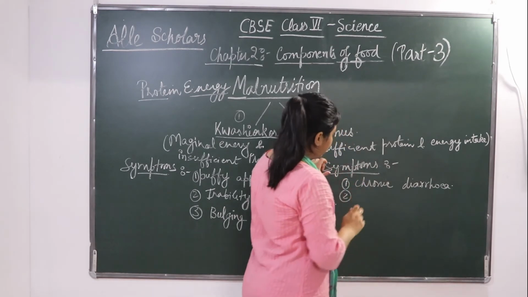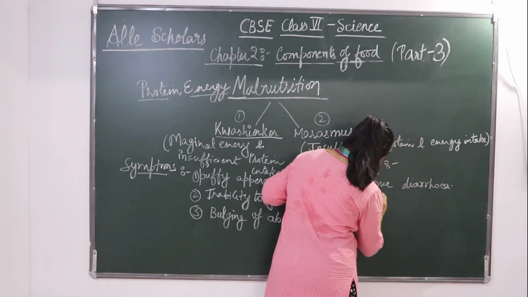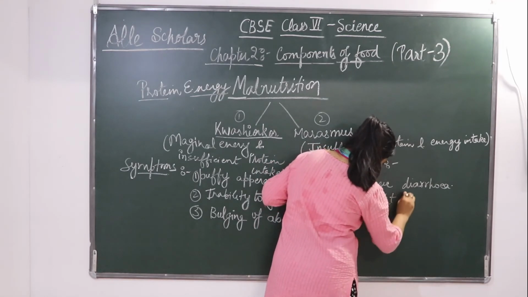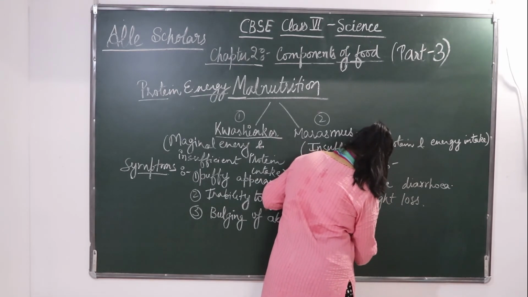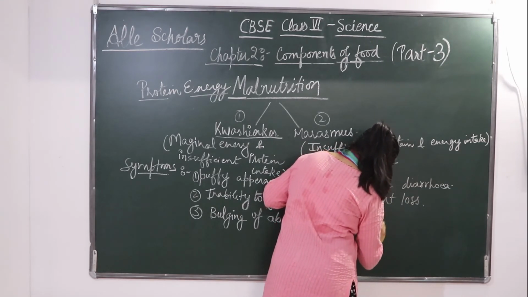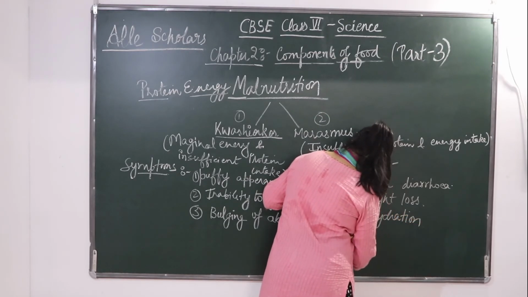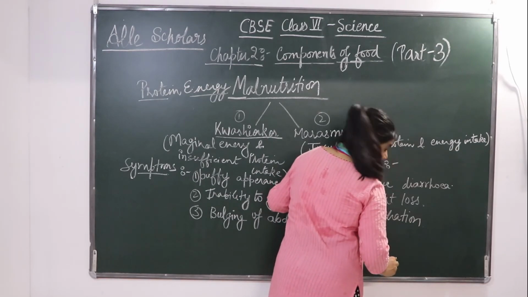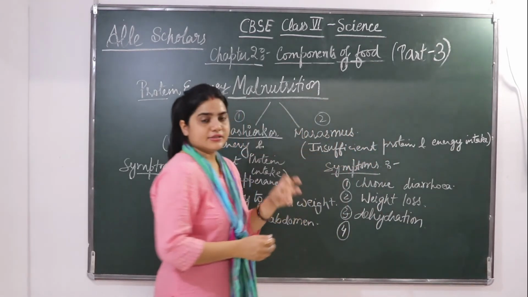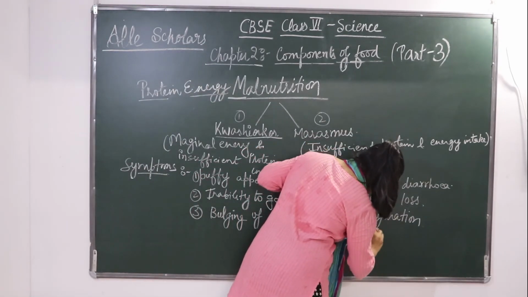So chronic diarrhea is there, weight loss is there, dehydration is there. Next, our stomach is going to shrink, shrinkage of stomach.